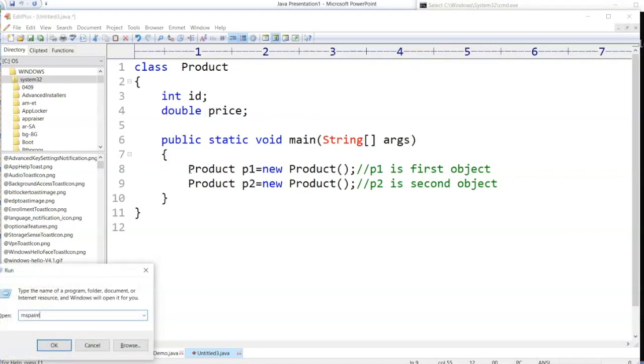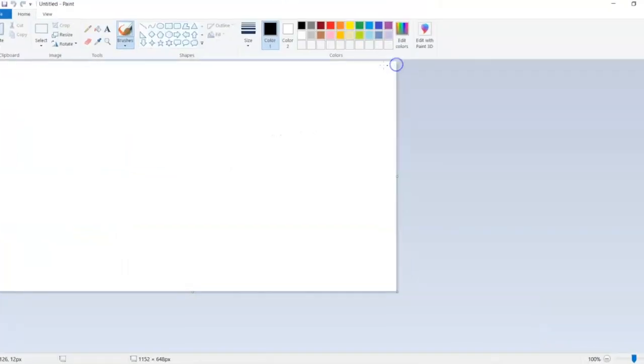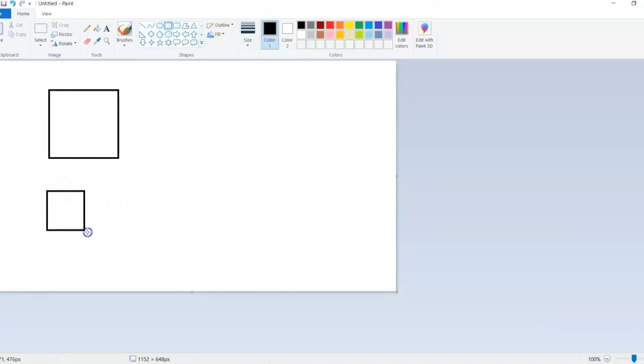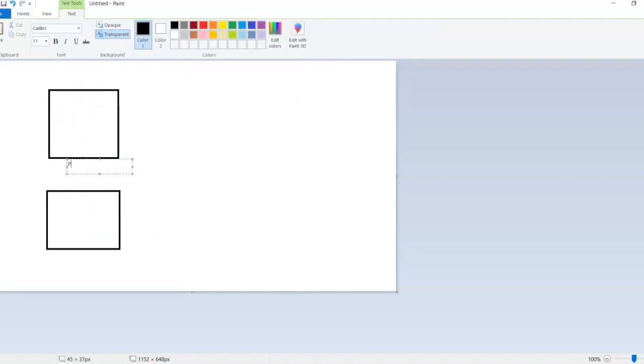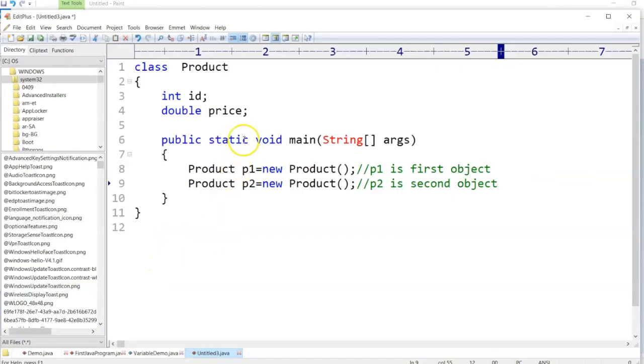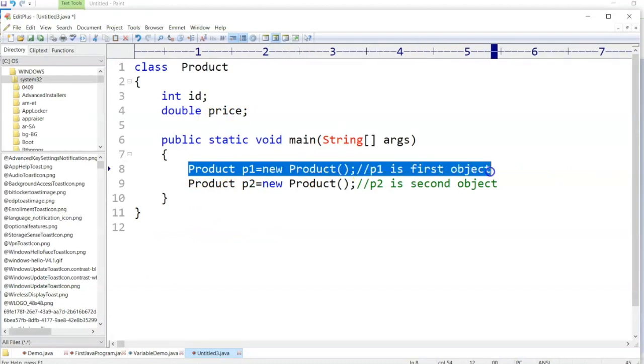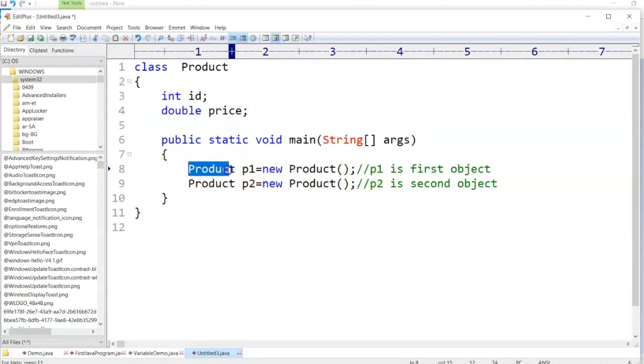So let's understand one concept here. I have created 2 objects here, which are P1 and P2. So what happens with P1 and what happens with P2, we will see. Whenever you create an object equal to new, for which class? That is the product class, and these are the instance variables.